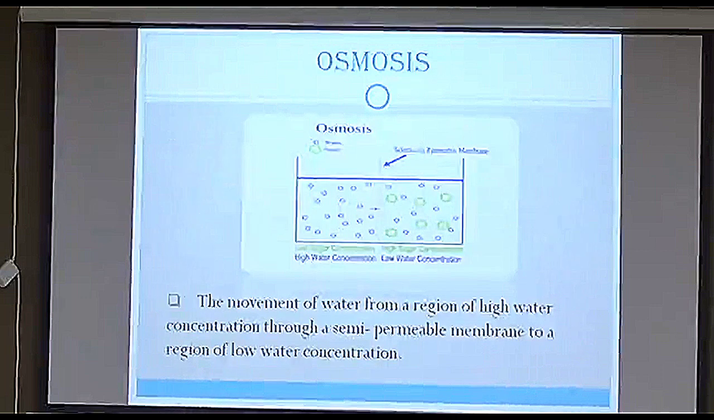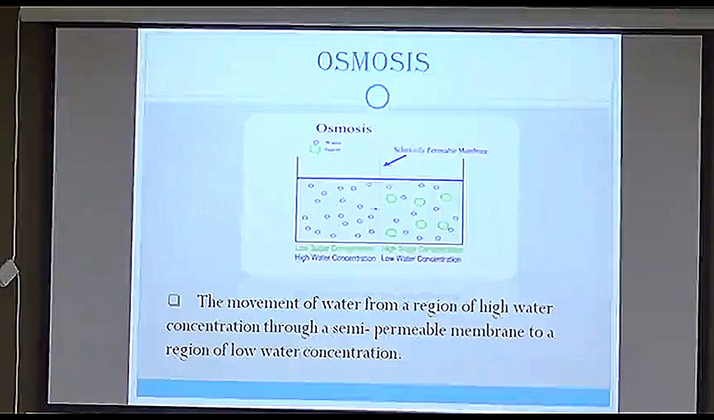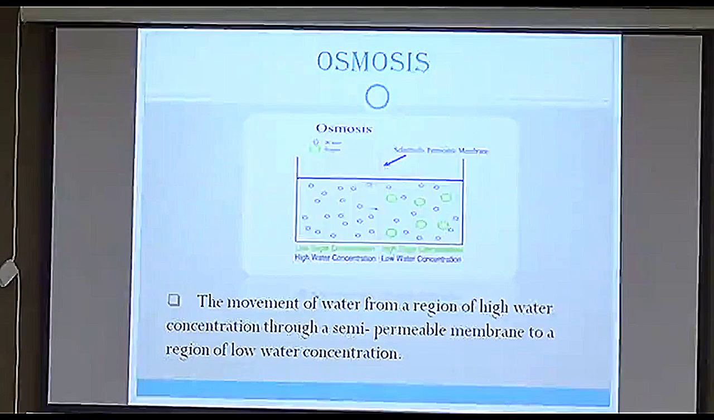Now there is one difference between diffusion and osmosis. Osmosis is exactly the same, that is, the movement of particles from higher concentration to lower concentration, but the only difference is water molecules. In diffusion there are gaseous molecules, whereas in osmosis there are water molecules.